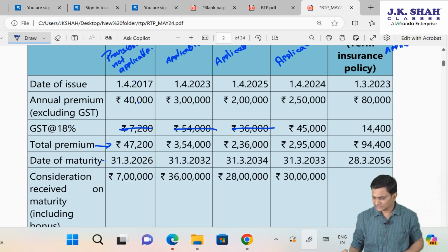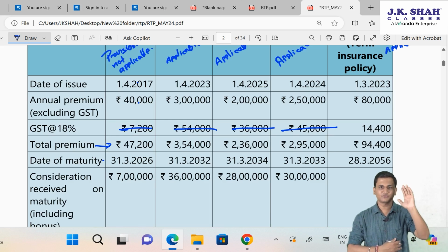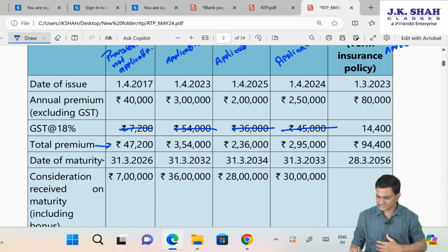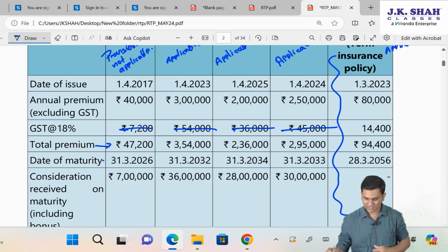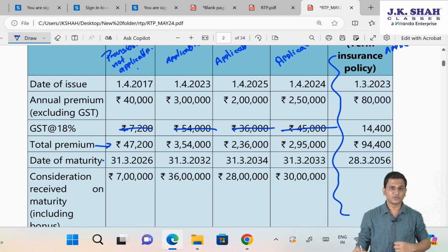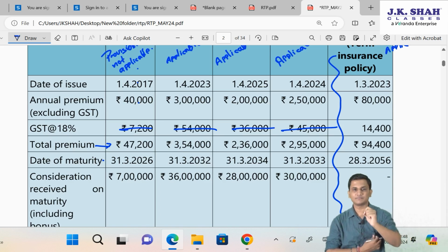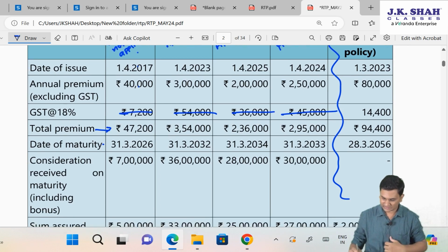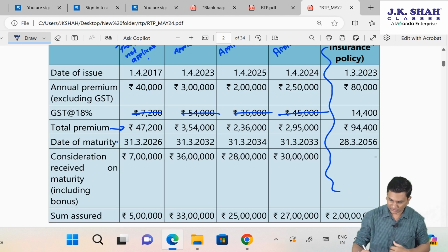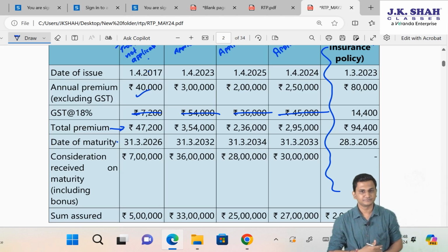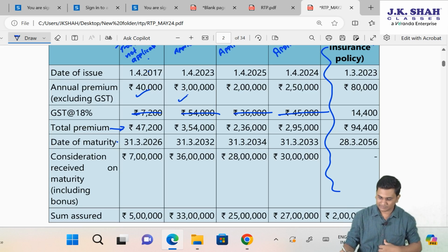So ignoring these figures, can I say annual premium? First, we will always check that earlier provision, that 10%, 20%. Since all these policies, now I'm just going to discuss these 4 because anyways term insurance is out of picture. Since the first 4 policies, they are taken after 2013, for all of them, first let us check that 10% criteria. Can I say sum assured 5 lakh, premium 40,000, so below 10%? So 10% condition satisfied for this one. Second policy again, 33 lakh sum assured, annual premium 3 lakh, so 10% criteria satisfied.